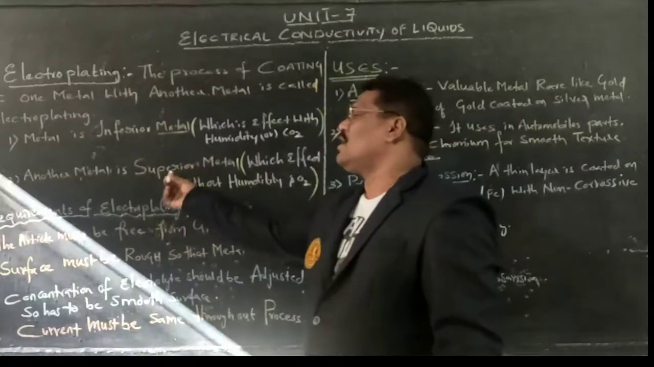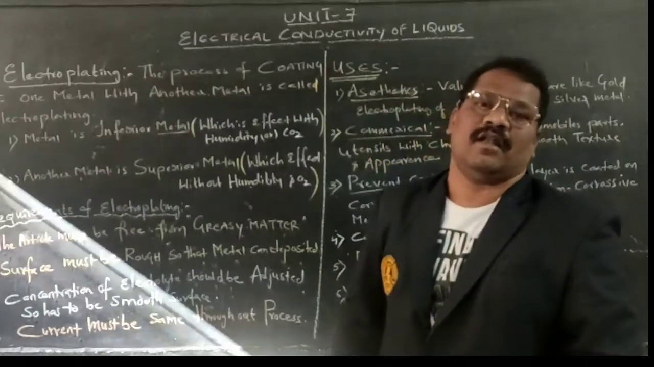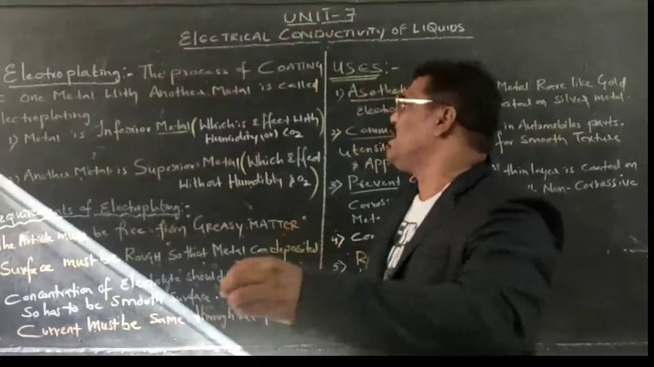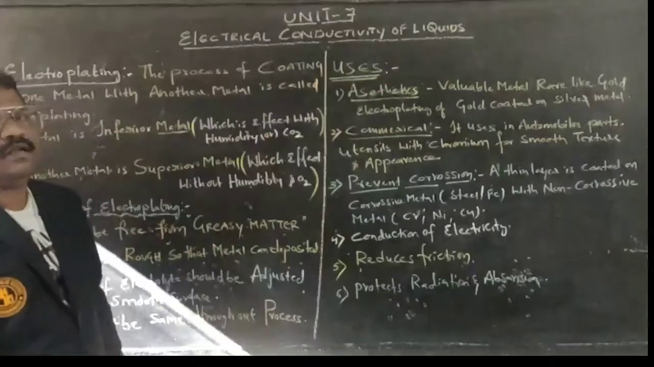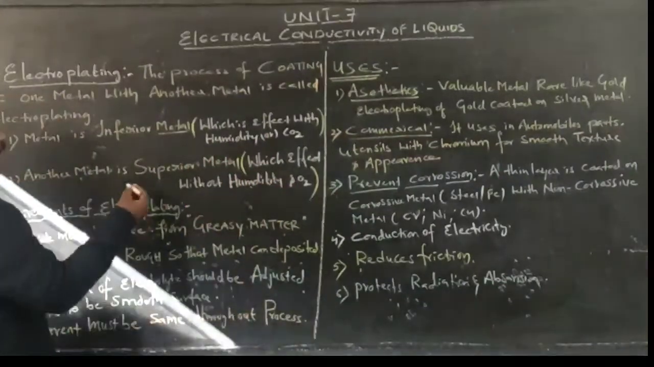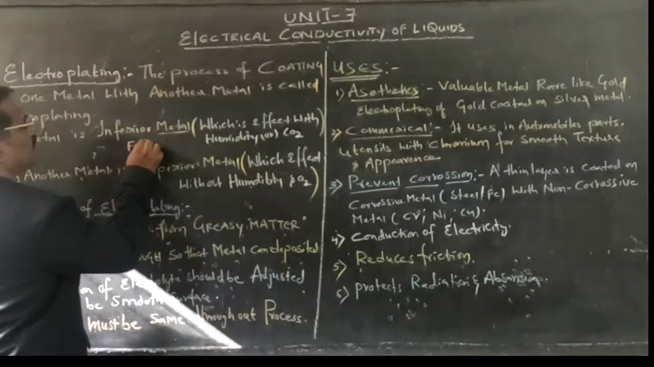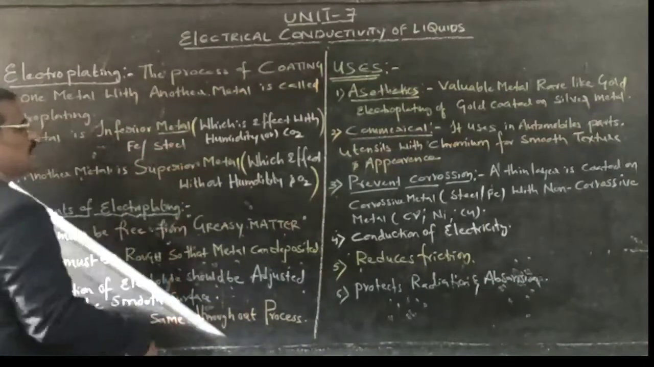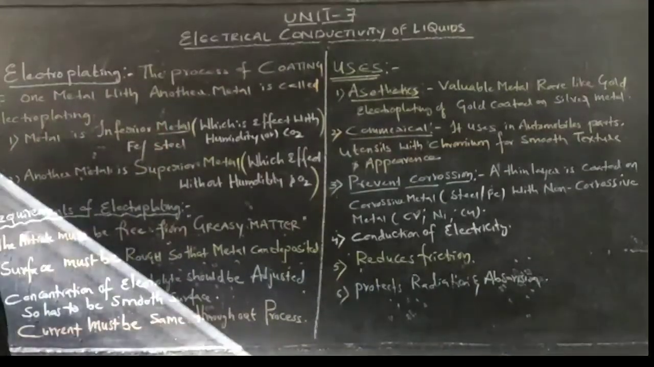And the next one is what? Superior metal. What is called a superior metal? The metal which cannot be affected by humidity or oxygen. Examples: iron we can give as an inferior metal, as well as steel, which we can also consider inferior metals.